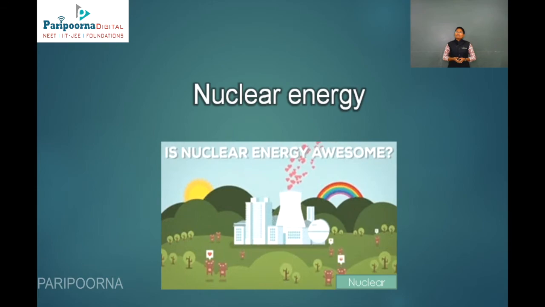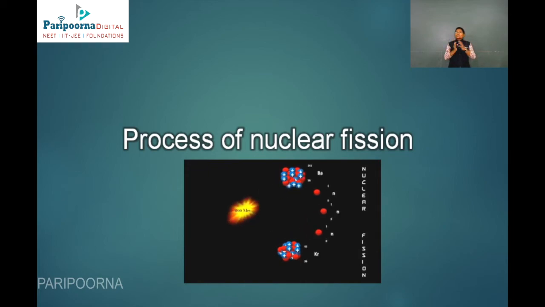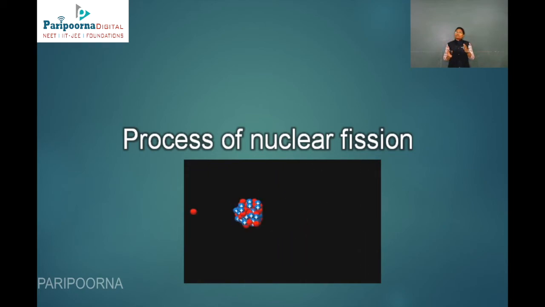And here we have nuclear energy. This nuclear energy we get from nuclear reactions. Here is the process of nuclear fission. Nuclear reaction has two processes, nuclear fission and nuclear fusion. The first one is nuclear fission. It is nothing but a heavier particle splitting into two. That is the process of nuclear fission.